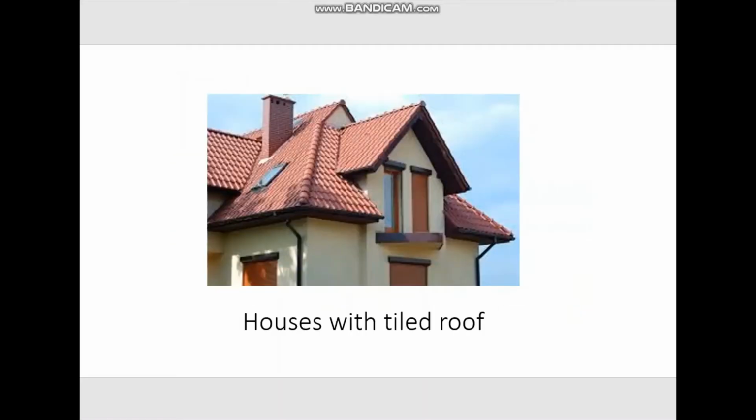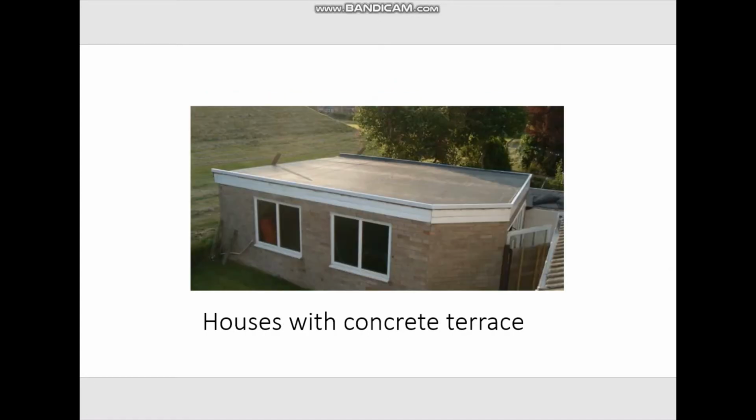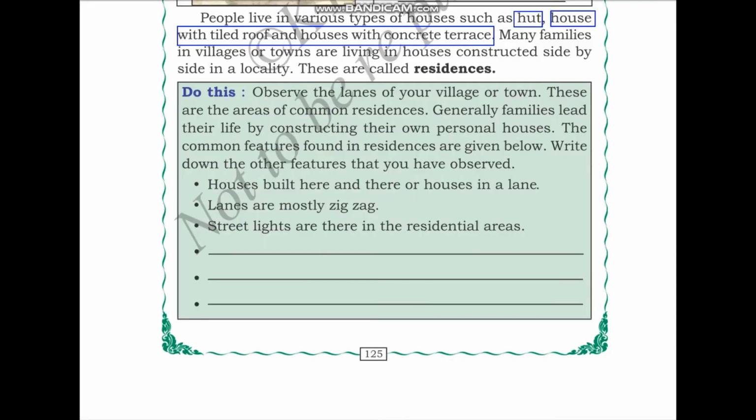Next, houses with tile roof. For the roof they have used red tiles. The next one is houses with concrete terrace. As you can see here, the terrace is constructed with concrete. These are the three kinds of houses.